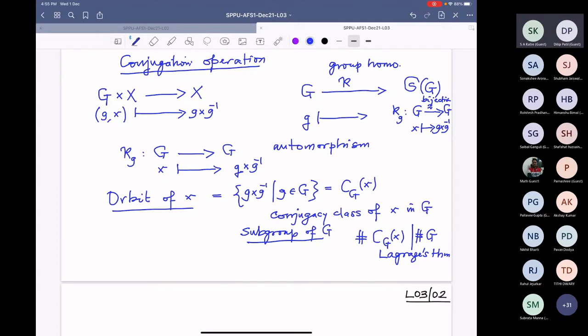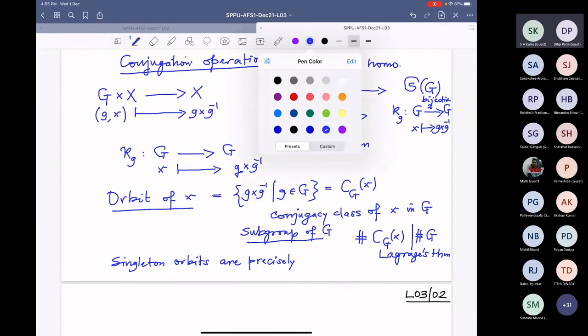And when is the conjugacy class singleton, when is the orbit singleton? So singleton orbits are precisely the center of G. Yes, each element is in the center, therefore these are the fixed points.